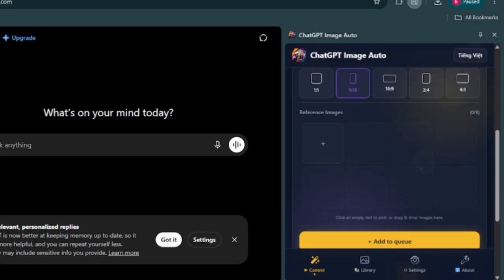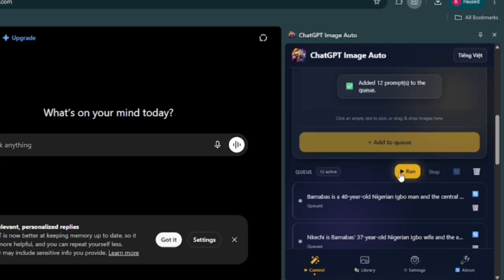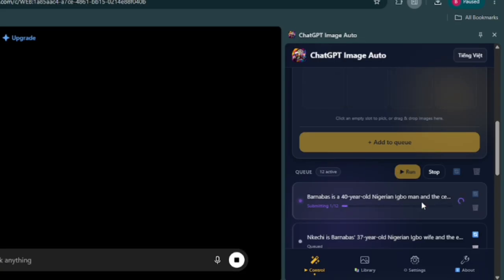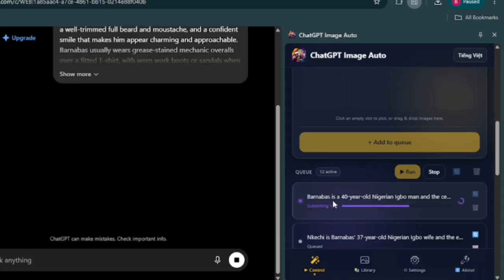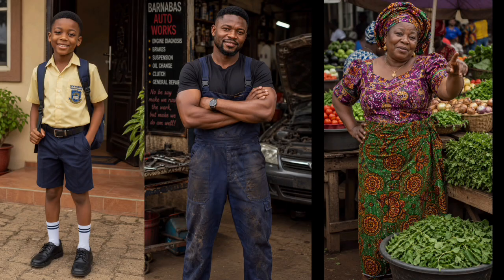Then once you have done this, click on add to queue, then click on run. Now just give it some time. You can see that it has started generating all the character images. And here's the beautiful part. It generates the images and downloads them automatically. At this point, our base character images are ready.